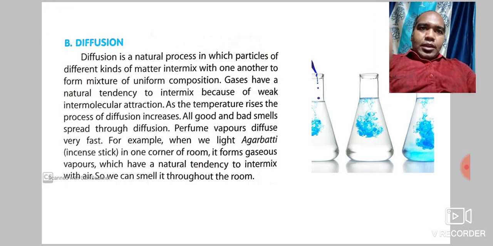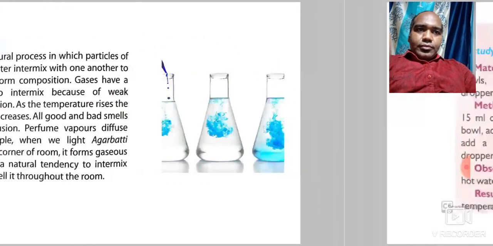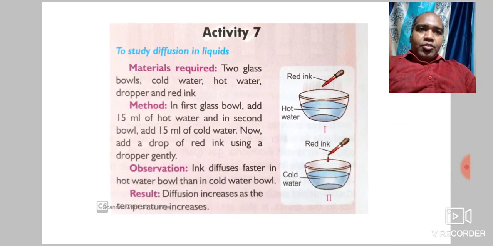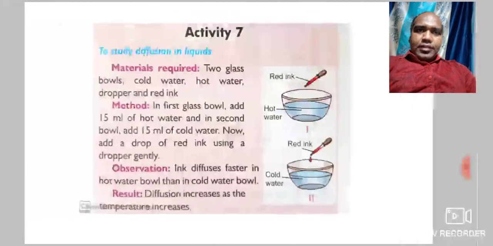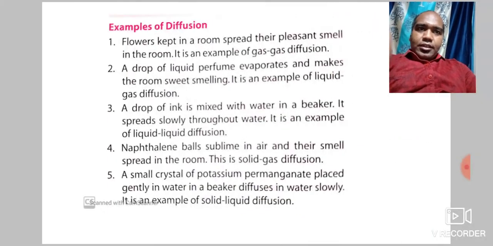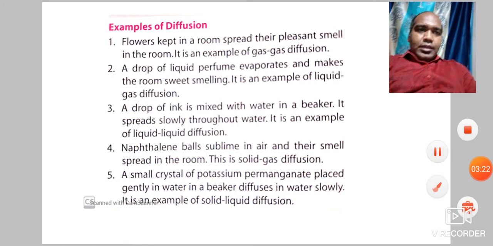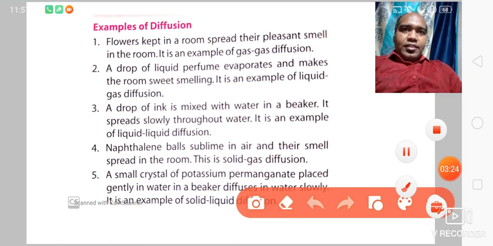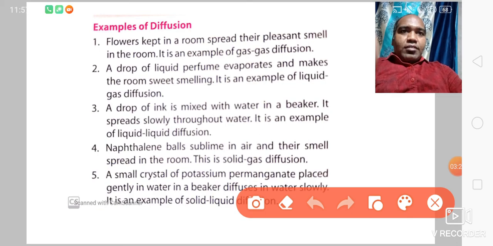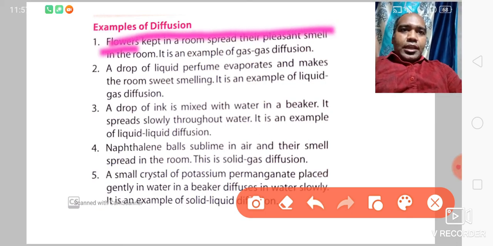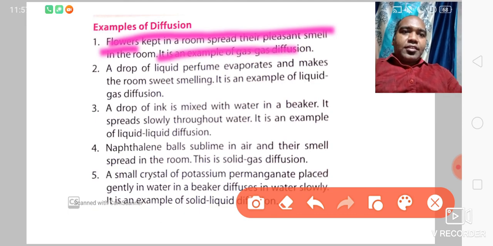Now come to the different types of diffusion. This experiment we'll do later. Come to examples of diffusion. This part is important. So what are those examples? Flowers kept in a room spread their pleasant smell in the room. It is an example of gas diffusion.